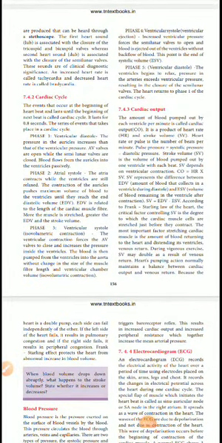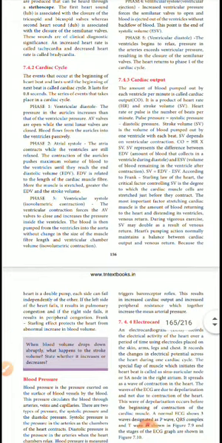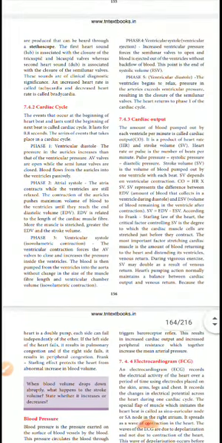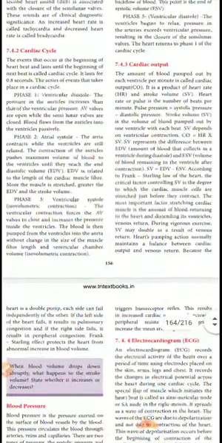The event that occurs at the beginning of the heartbeat and lasts until the beginning of the next beat is called the cardiac cycle. It lasts for 0.8 seconds. So phase 1, phase 2, phase 3. It is very important. There are 5 phases in total. What will happen in the cardiac cycle?